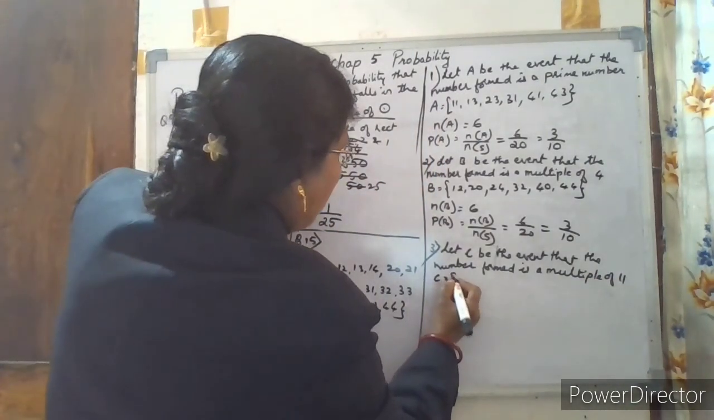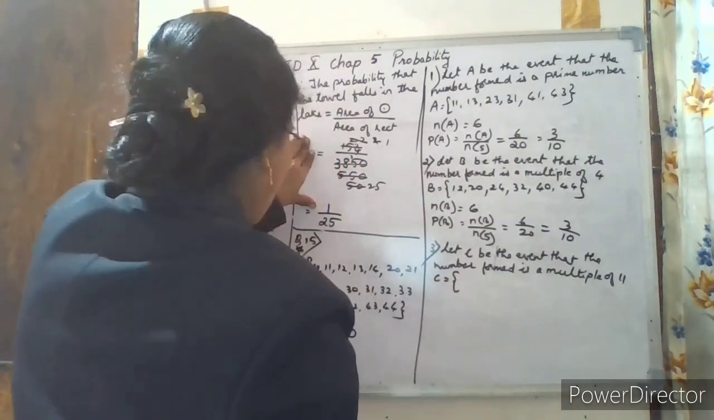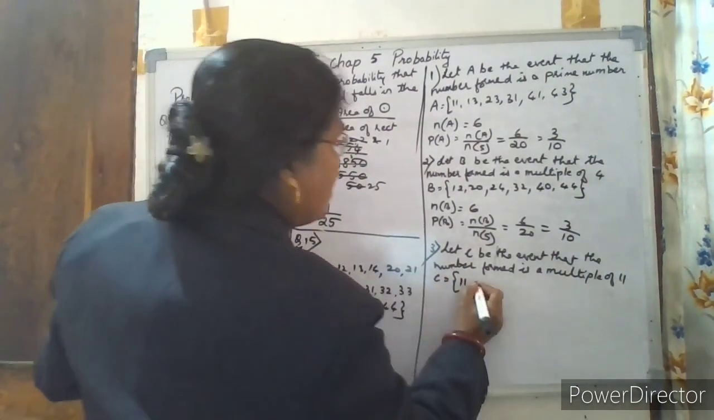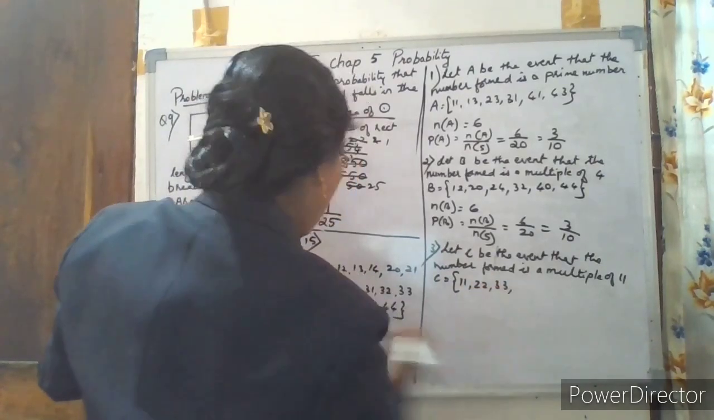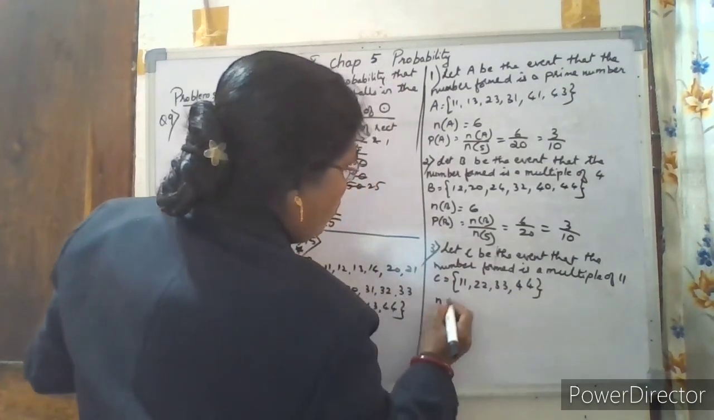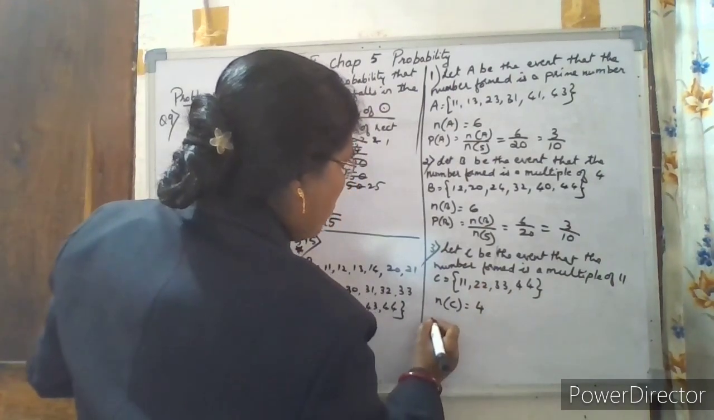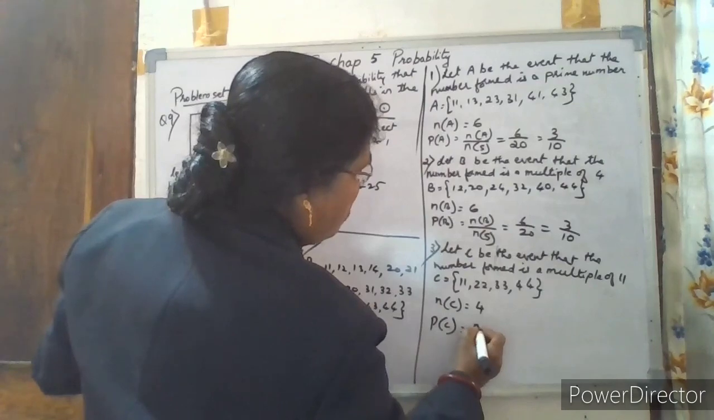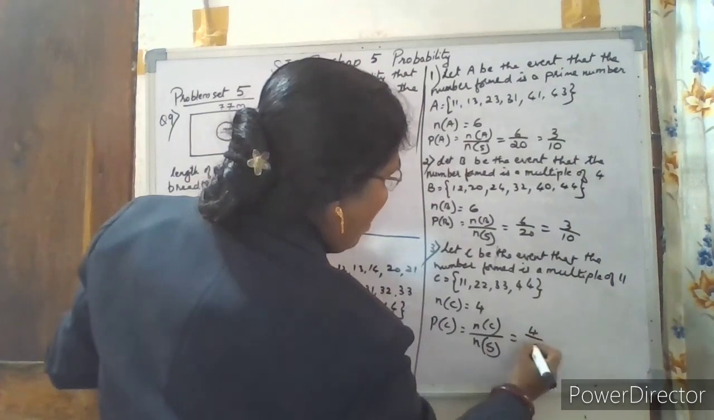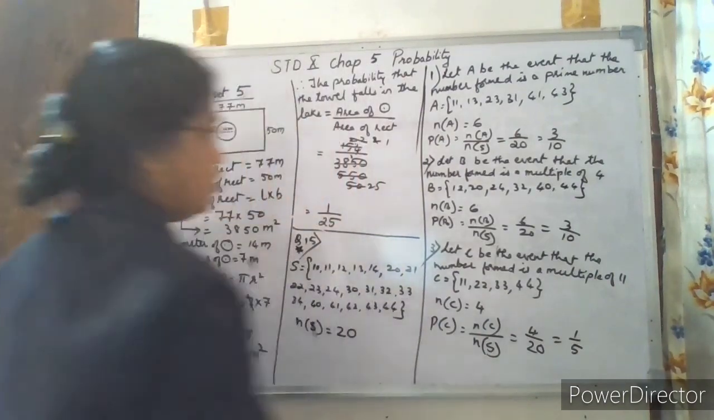So event C has the elements as multiples of 11. 11 itself, then 11 2s is 22, 11 3s are 33, and 11 4s is 44, the last number. So number of elements of event C is equal to 1, 2, 3, 4. So probability of event C is equal to number of elements of event C upon number of elements of the sample space, that is equal to 4 by 20, and that is equal to 1 by 5. So this is the solution.